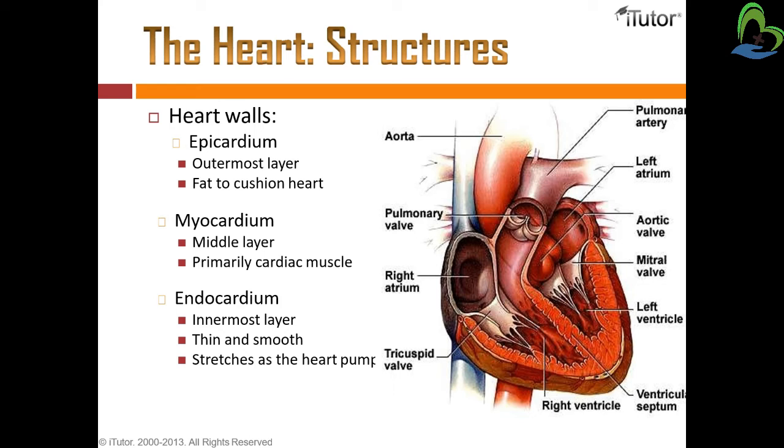Second is the myocardium. The myocardium is the middle layer of the heart and it is primarily cardiac muscle. And third is the endocardium. It is the innermost wall or innermost layer of the heart. It is thin and smooth, and it stretches as the heart pumps. So when the heart pumps, the endocardium stretches out.